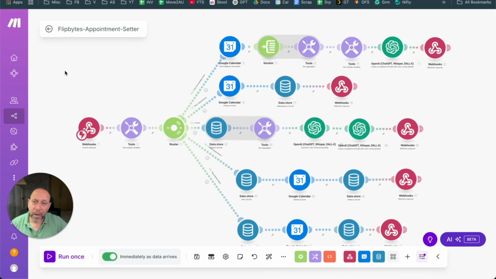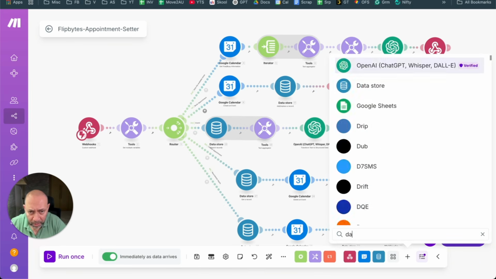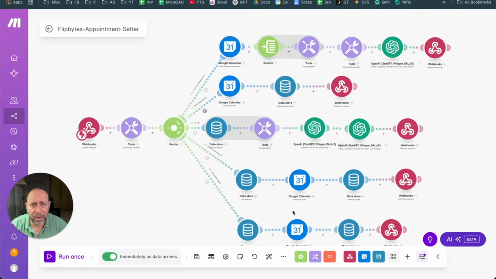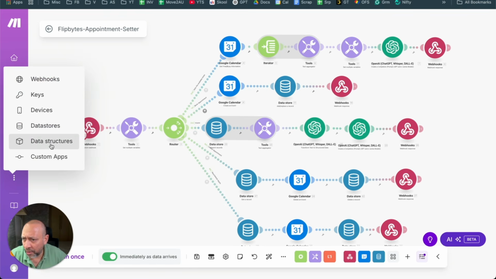So in our case, what I did is that we have something called data store within Make. Okay, and to use this data store is very, very easy. So you just go to place and just say data, and this comes up. Okay, this is data store, which is a built-in thing. It is not something outside, it is built in within Make itself. And what you'll do is you'll go here, let's open this in more, and then you go to data store and data structure.